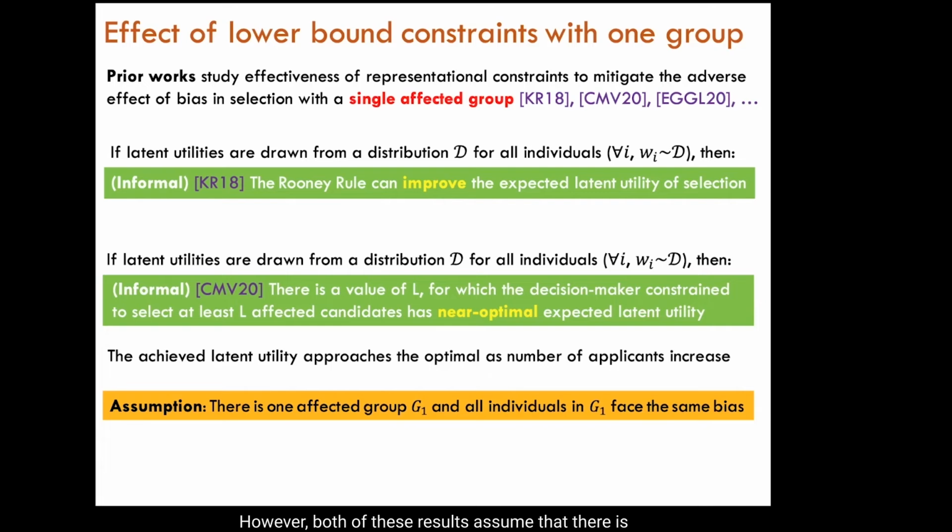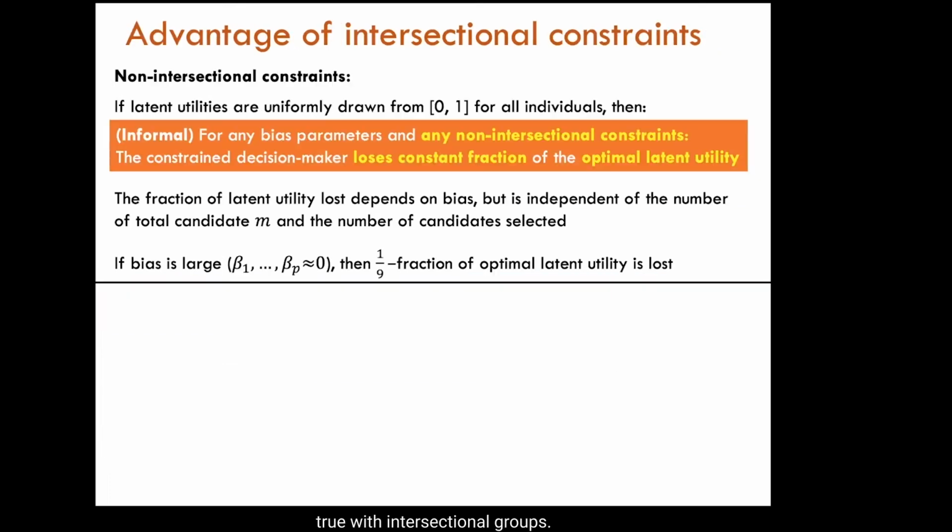However, both of these results assume that there is only one affected group and all applicants in this affected group face the same implicit bias. Neither of these assumptions is true with intersectional groups. We consider multiple overlapping affected groups, and in our first result, we show that when latent utilities are drawn IID, then no matter which non-intersectional constraints are used, if a decision maker is biased, then they lose a constant fraction of the optimal latent utility.